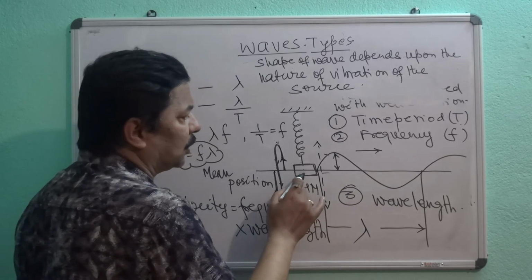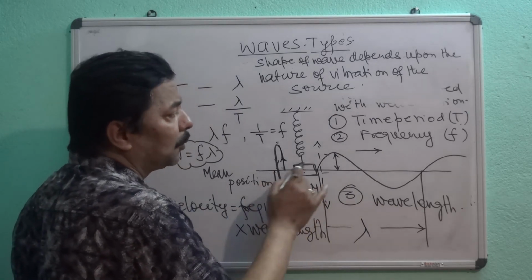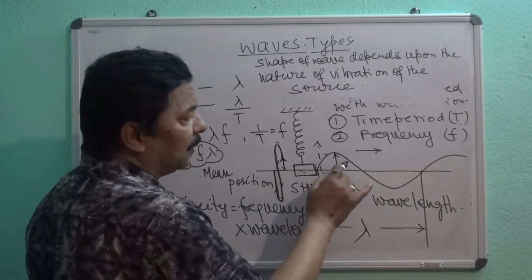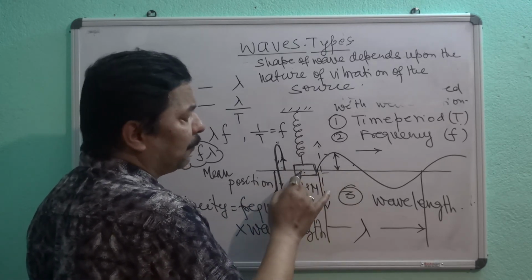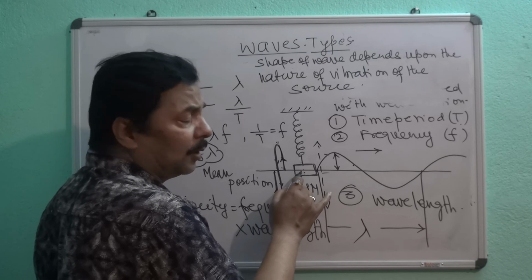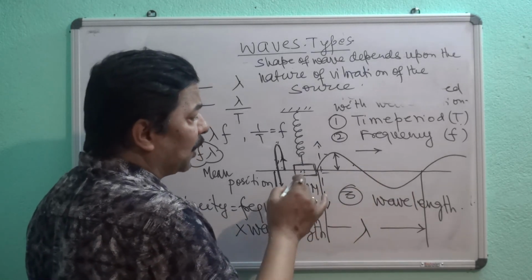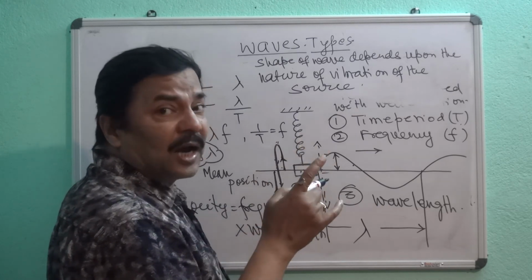Here is the source. The source is performing simple harmonic motion. Whatever is the time period of the source, the same is the time period of wave. Whatever is the frequency of this oscillating body, same is the frequency of wave. And you should understand it very carefully.